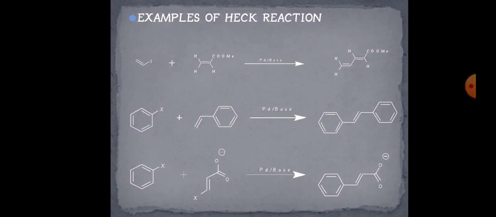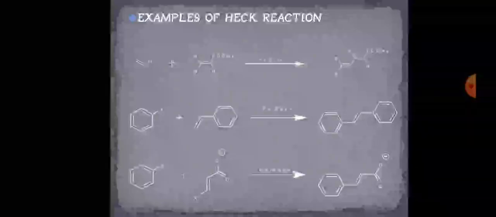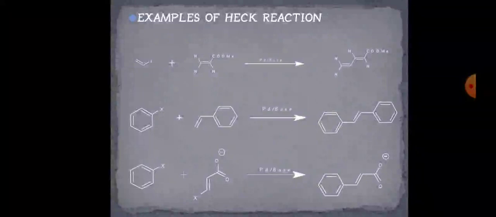Further there is a third example, again an aryl halide is treated with your alkene in the presence of your palladium and base. So we get another trans product, and these products are useful in the synthesis of various medicinal compounds, various polymers, and various natural products are synthesized by this method.